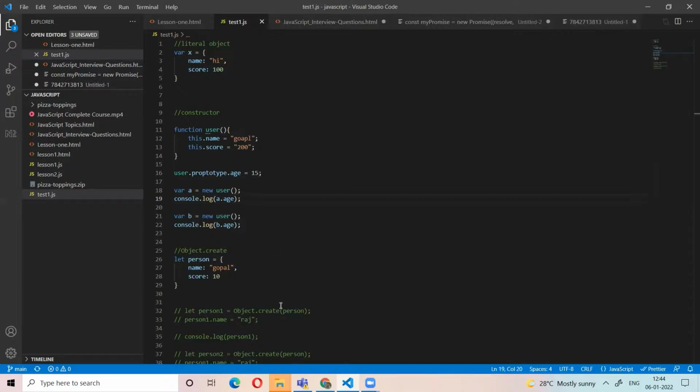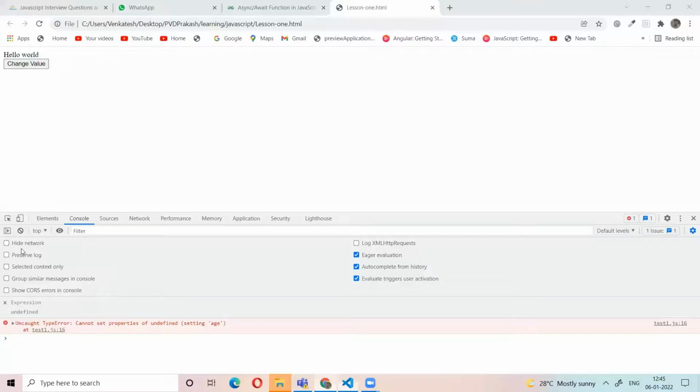Something is wrong. Actually, if you use the prototype, you can read the new property. You can add the new property here. What is not taking here?